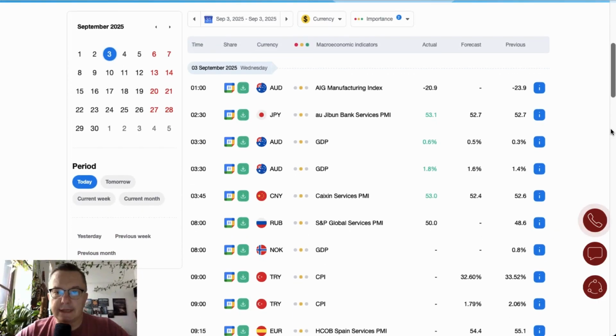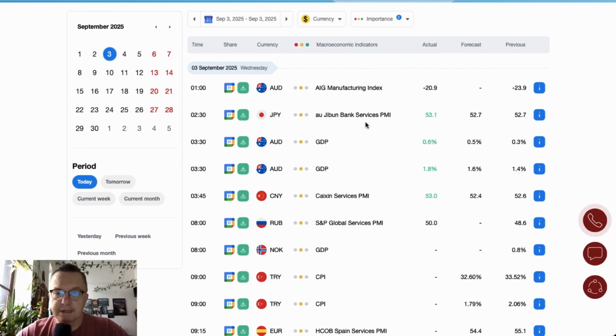Overnight data during the Asian session were quite important, mostly from the Australia AIG manufacturing index, up from minus 23.9 to minus 20.9. And the GDP is up as well. So quite nice data from Australia.